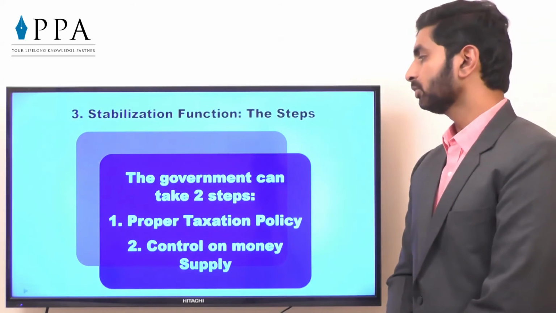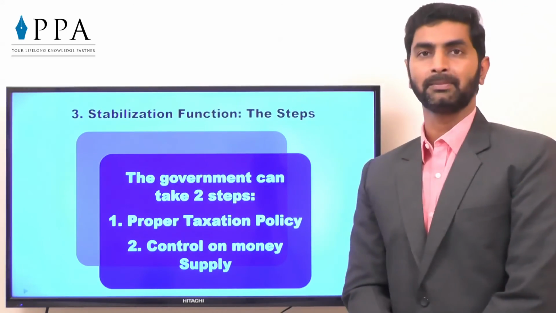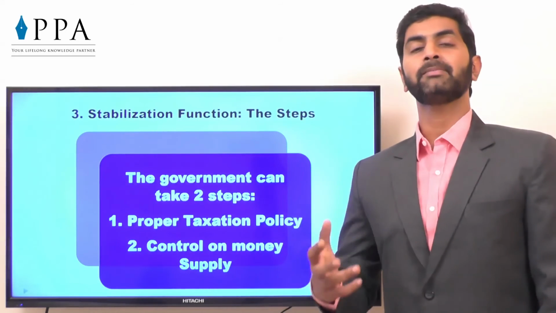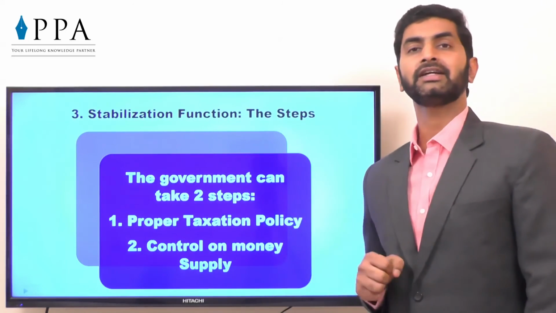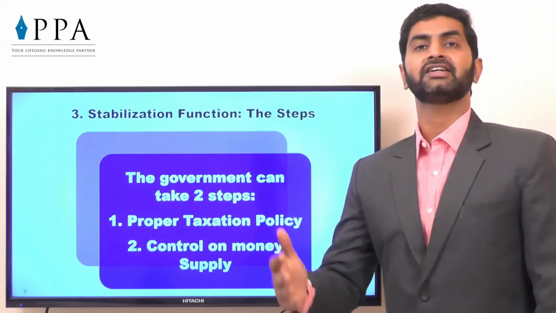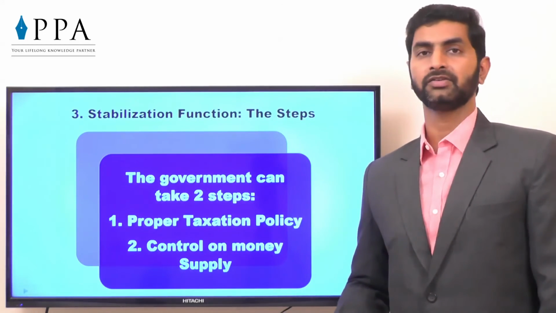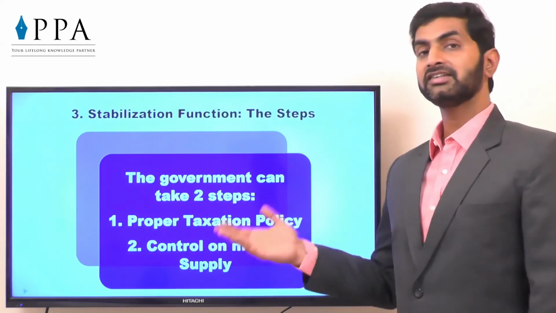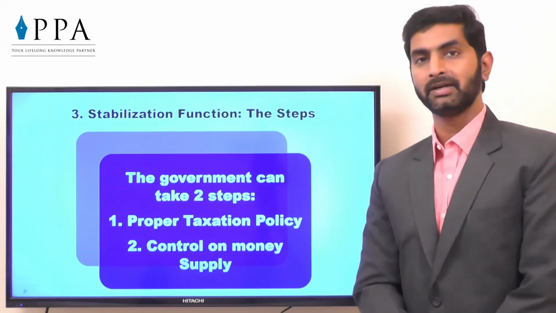The government can take two steps: proper taxation policy, as we discussed just now, and control on money supply. As we discussed, the money plays an important role. If there is inflation in the market, government will get the money in its hand. Maybe the interest rates will be increased or the government bonds will be issued at a higher interest rate of investment. And if there is deflation, then the interest rate of loans will be reduced and the money supply will be made in the market.